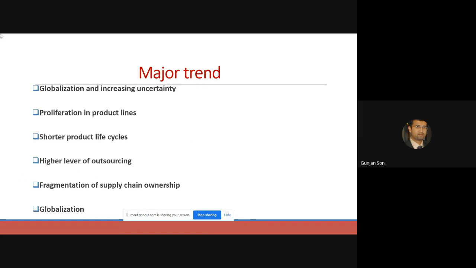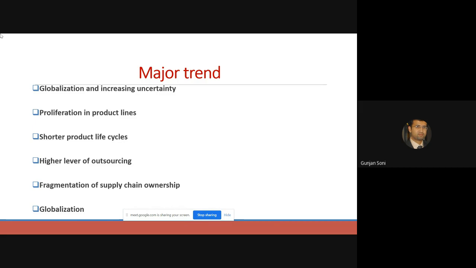See, in mass production, one thing was sure: I am giving just one type of product, it is the only product available in the market, and only this product is going to sell. The customers were not empowered then. In today's world, customers are empowered. If you don't get what you want, you go to a different place and when you want. Product lines proliferated. So you see, product lines. What is the meaning of product line?